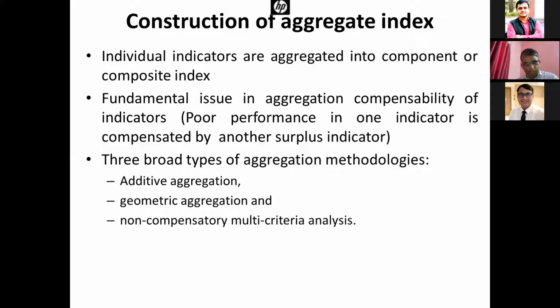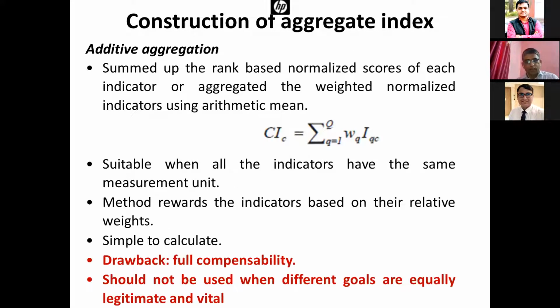There are 3 broad types of aggregation methodologies. First is additive aggregation, second is geometric aggregation, and third is non-compensatory multi-criteria analysis. In additive aggregation, we use simple weighted arithmetic means.